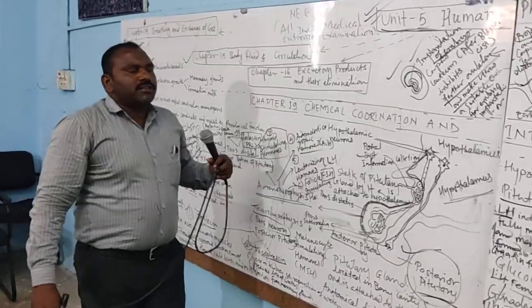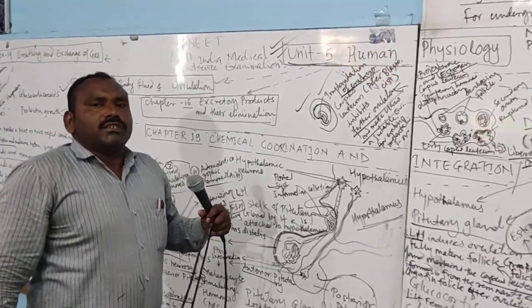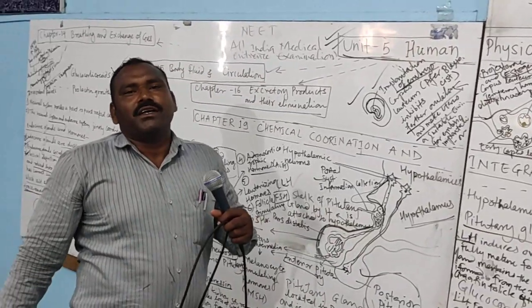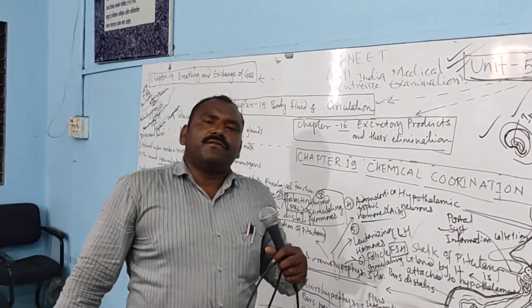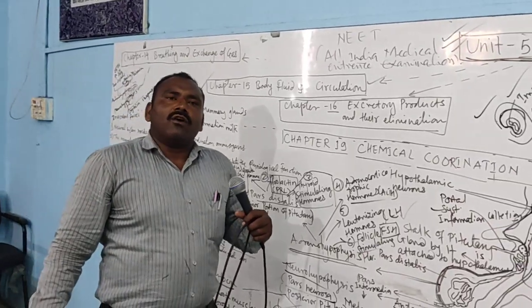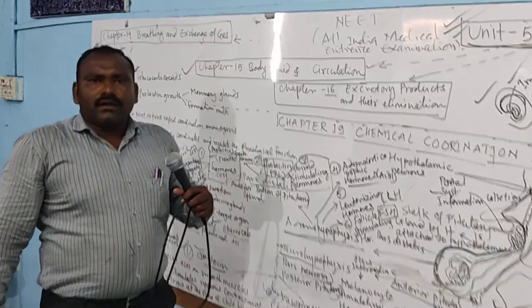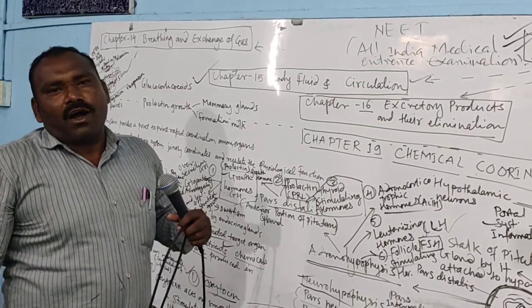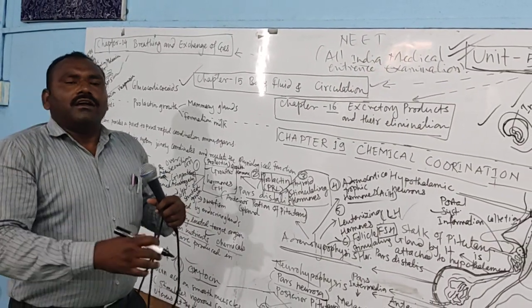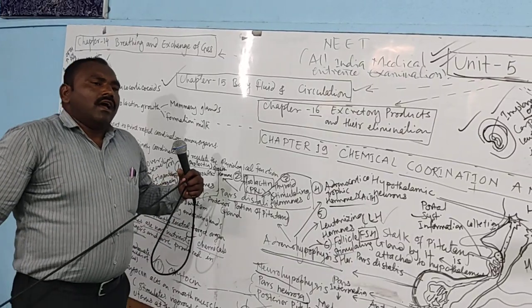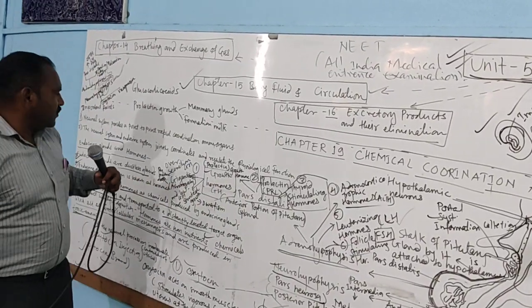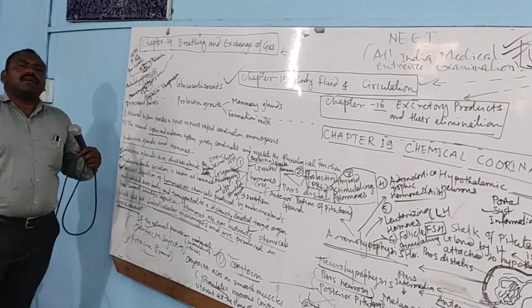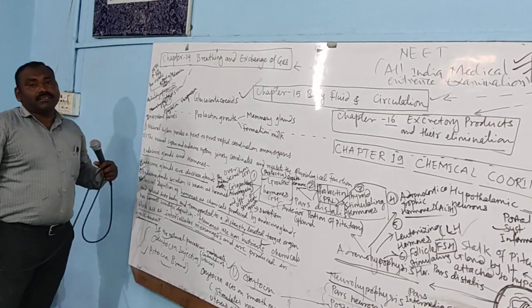Now we are going to discuss where those ductless glands are situated and how the hormones are classified. We will discuss the classical definition of the hormone, along with how current science has defined hormones. Under the classical definition, hormones are chemicals which are secreted in trace amounts from ductless glands.